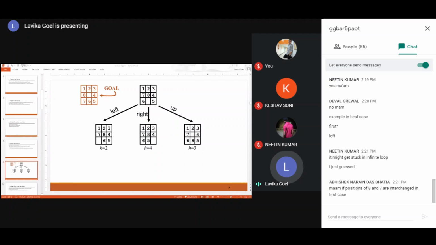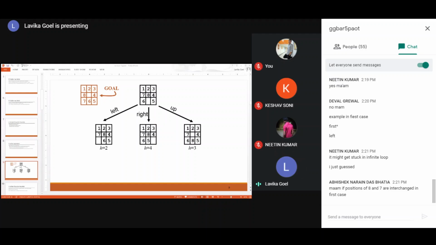But suppose you have some goal state in which just by moving one position you are not able to get the goal state. So this position, h is equal to 2, is such that in order to get the goal state from this position you have to take a lot of moves. So it will follow a longer path towards the goal state. Fine. So even if this state is appearing as a locally best solution, it may not be the globally best solution, because the goal state might be farther away from this state.